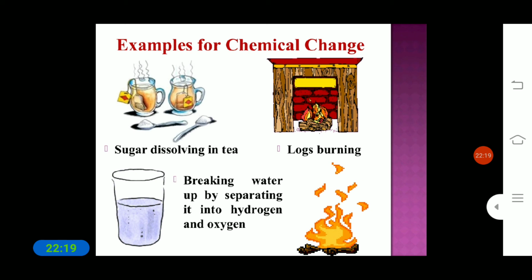So here are some of the chemical changes that we can see around us. Sugar dissolving in tea, and also logs burning. Okay, and next is what? Breaking water by separating it into hydrogen and oxygen is an example of chemical change. As you know, water is made up of what? Two elements. Water is a combination of hydrogen and oxygen.